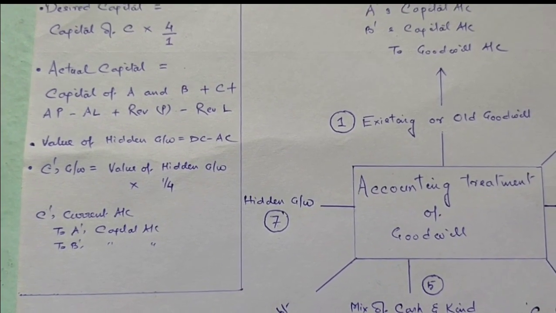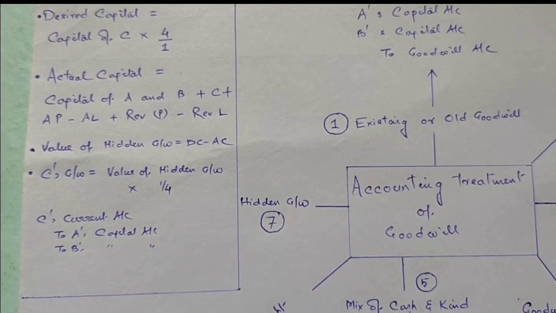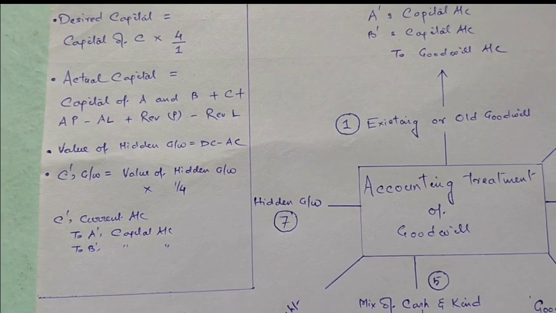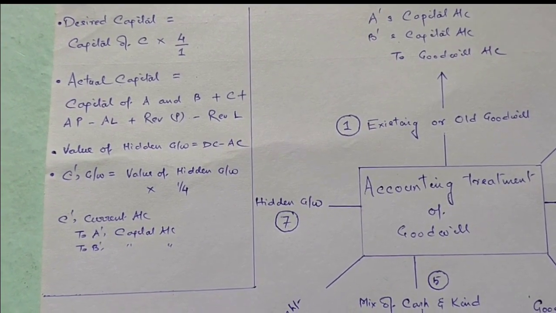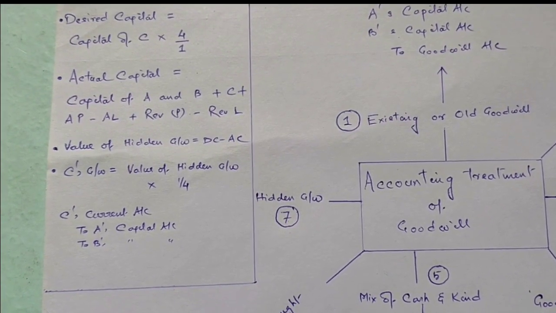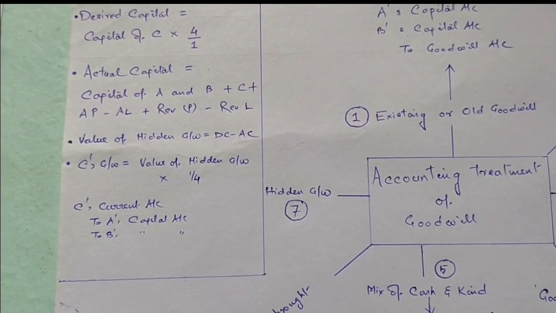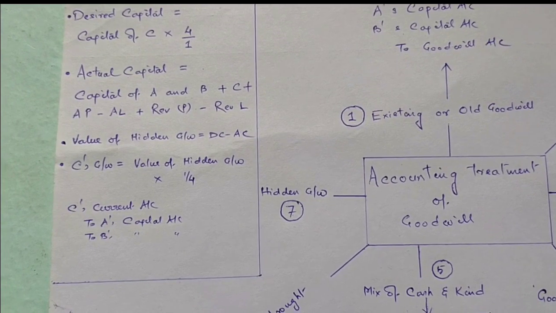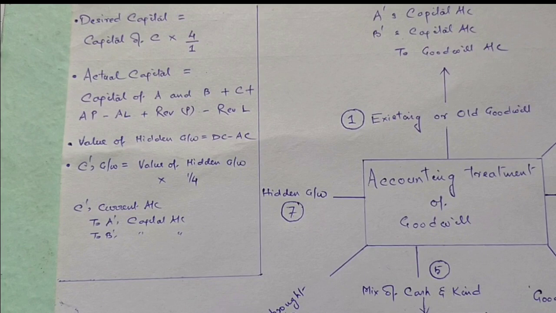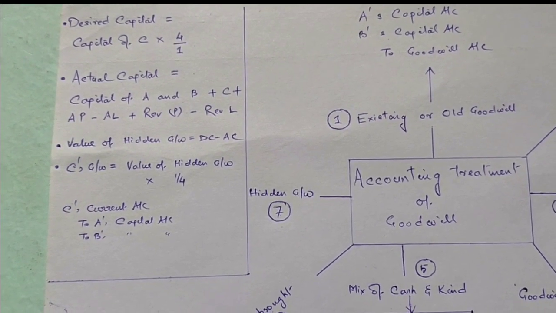Sometimes the amount of goodwill is not mentioned in the question. However, some clues are given through which we have to calculate the goodwill. This is known as the case of hidden goodwill. For calculating the amount of hidden goodwill, first of all, we calculate the required capital of the firm on the basis of the new partner's capital and the reciprocal of his share. Suppose C is the new partner and he is joining the firm for 1/4 share. So his reciprocal share will be 4/1. In this way we calculate the desired capital. The desired capital means the capital which should be there in the business.